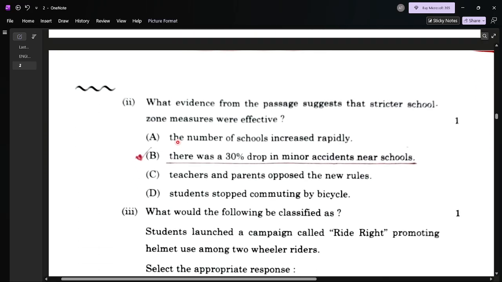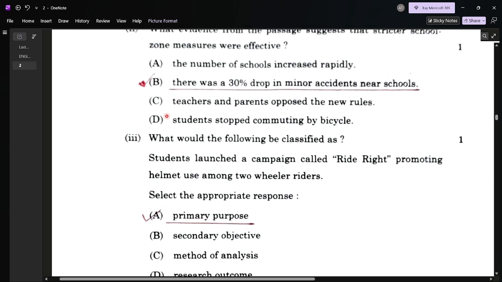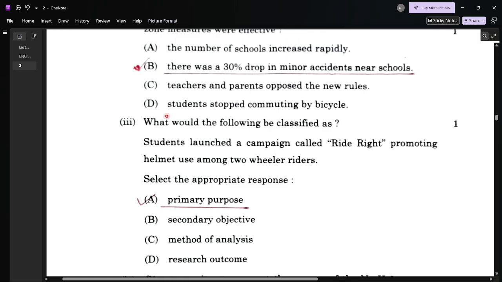Question number 2. It is also an MCQ type question. What evidence from the passage suggests that stricter school zone measures were effective? Four options are given, but the best one is option B. Option B is correct: there was a 30% drop in minor accidents.